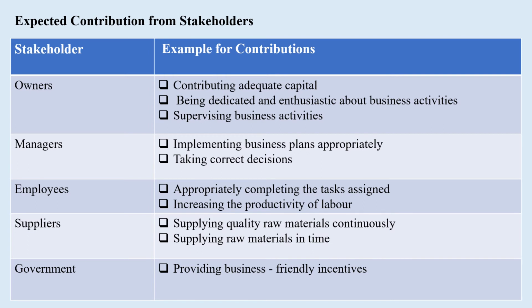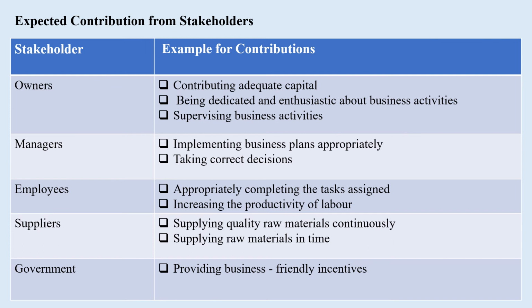Okay, now we have come to the final part under this chapter, expected contribution from the stakeholders. So first we'll take owners. So the examples of the contributions include contributing adequate capital. The owner should provide an adequate amount of capital. Could be money, could be buildings, could be a land to start the business.